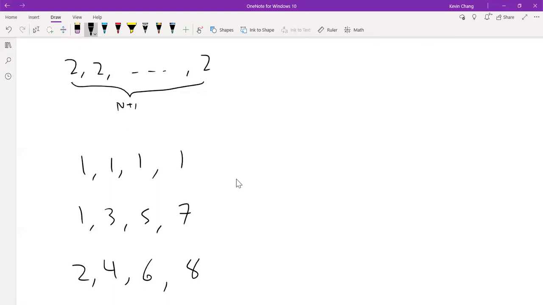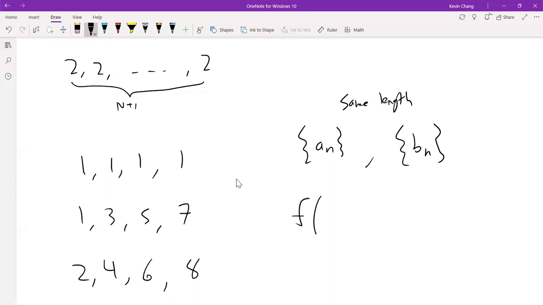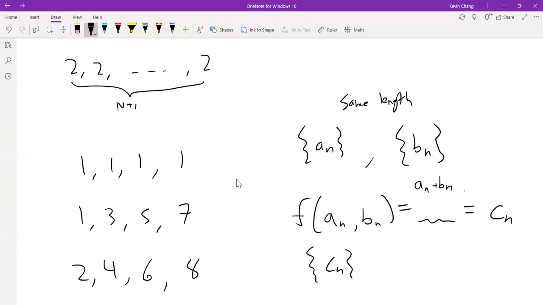So in general, if we have two sequences, a_n, I'm not going to write the indexes here, but this is just a sequence in general, and a sequence b_n, and these two are the same length. Then if we take some function f that takes inputs of a_n and then an input of b_n and outputs some value, this actually forms another sequence c_n of the same length, where each of these function values is equal to c_n. In this case, the function that we did here would just be addition: f of a_n and b_n would be equal to a_n plus b_n. So that's an example of a possible function.